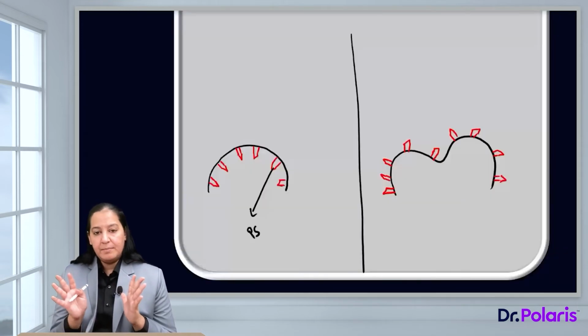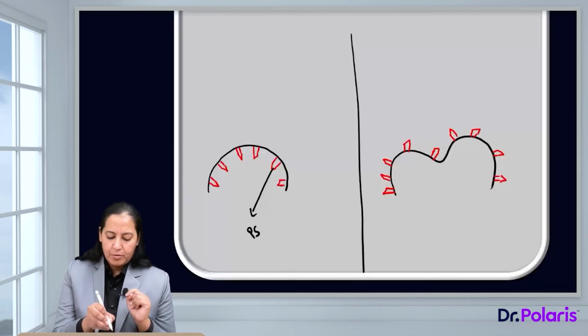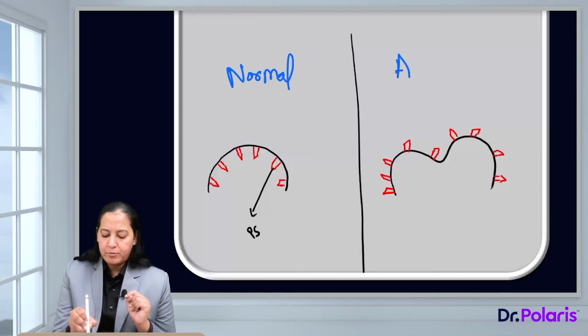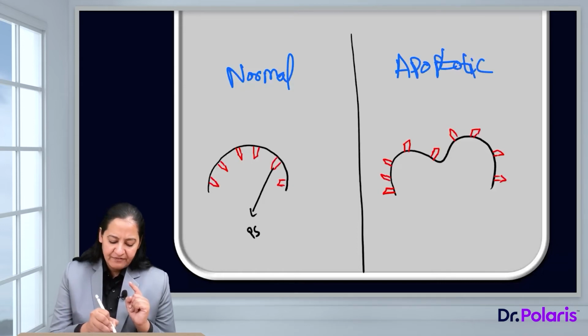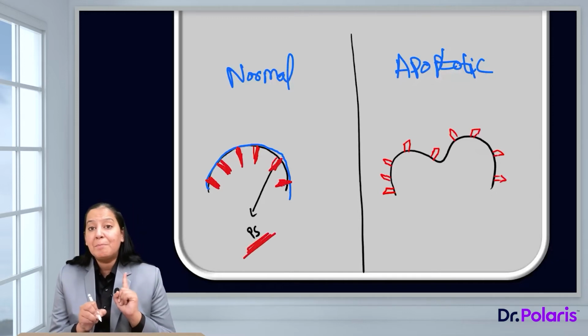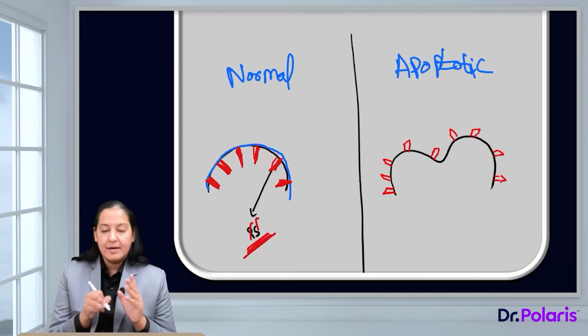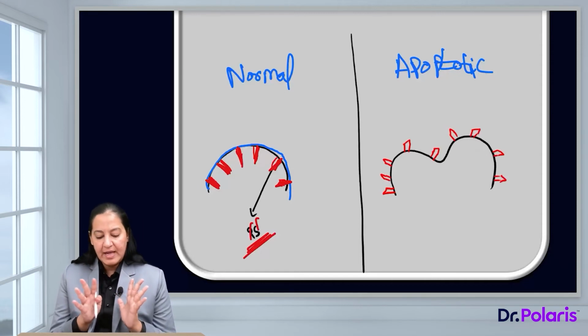So in this diagram, you can see this cell is a normal cell and this cell is an apoptotic cell forming apoptotic bodies. Now compare. This is the cell surface of a normal cell. On the cell surface of a normal cell, you can see a molecule present on the inner side of the cell membrane. The name is phosphatidylserine, written as PS here.